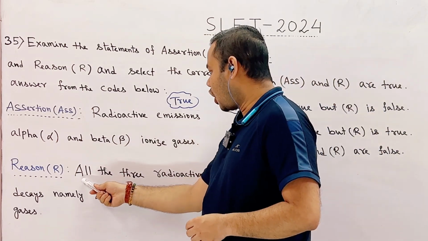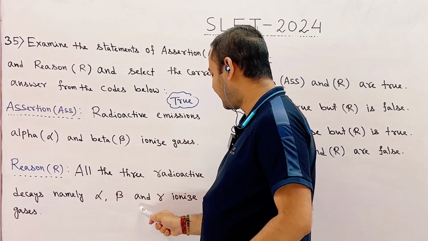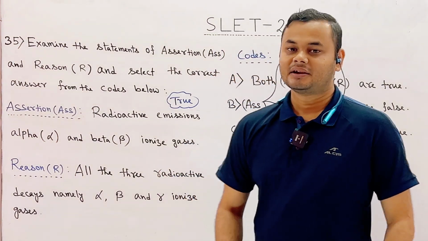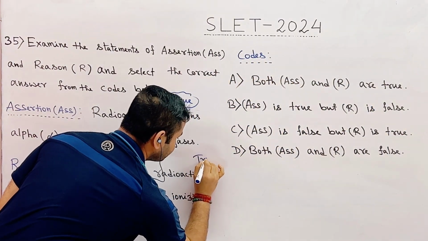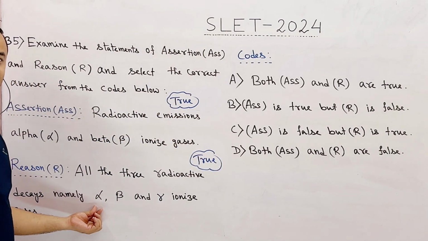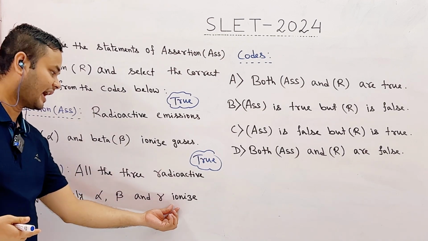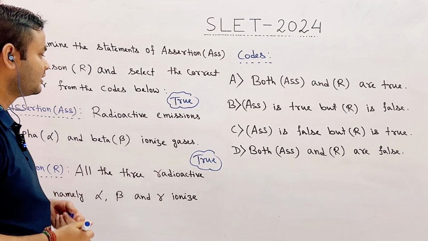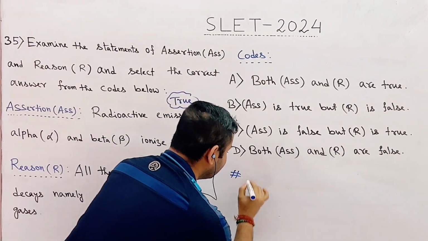Reason: all the three radioactive decays, namely alpha, beta and gamma, ionize gases. This is also true statement. The alpha particles have highest ionizing power and gamma rays or gamma radiations have lowest ionizing power. Now, let me write the ionizing power order here.